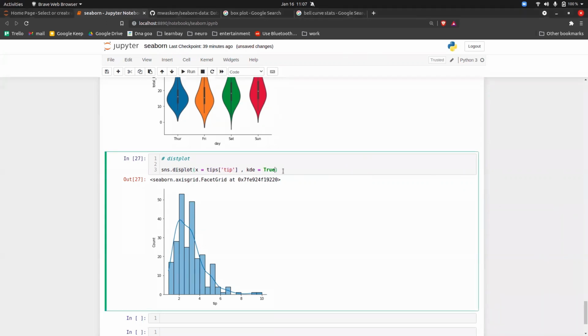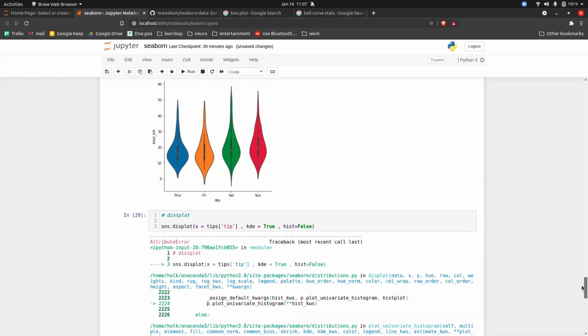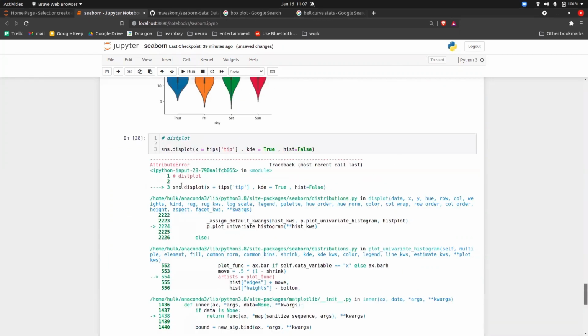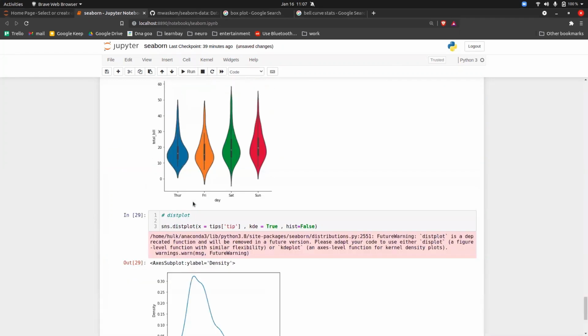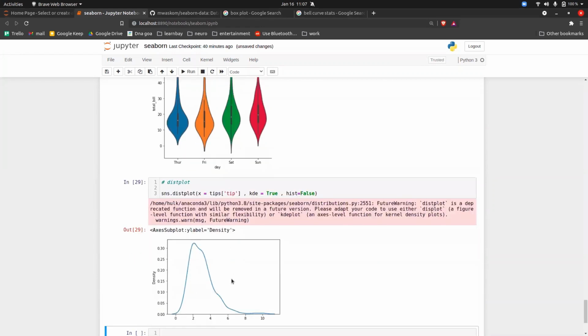Okay, let's see if there's one more parameter that we can play with. Okay, so what you can do is you can remove that histogram that is behind the scene, guys. You can remove it by using hist equal to false. The histogram we don't want, we only want the bell curve. So this is what a bell curve looks like.